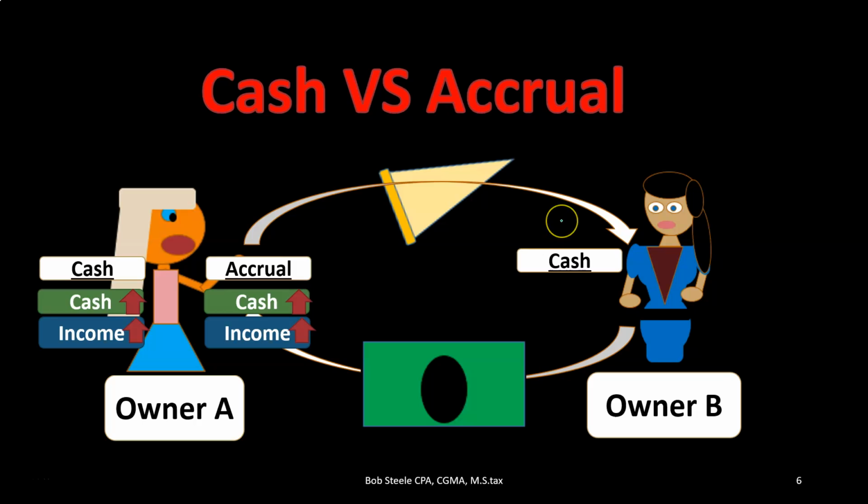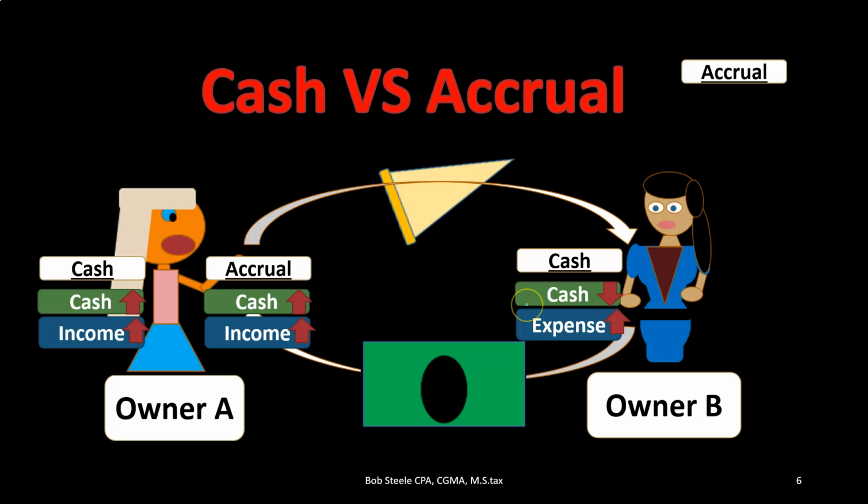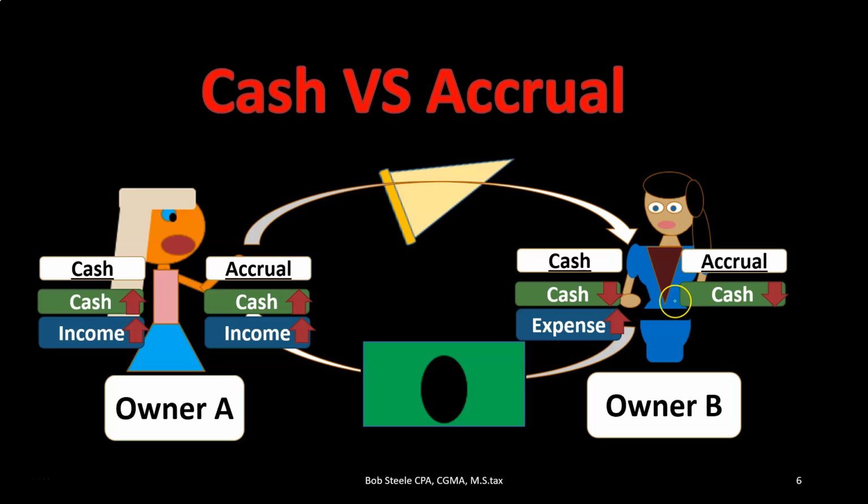On this side of things, they're going to say that the cash went down and the expenses went up because they bought the pizza, which is an expense, and they paid cash at the same point in time. On an accrual basis, same thing. Cash went down, expenses went up. Same thing on the expense side of things. On a cash basis, obviously cash was paid, and that's going to be what drives the expense at that point in time. The cash is the indication that the expense happened.